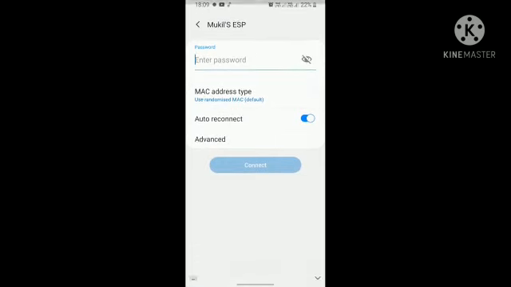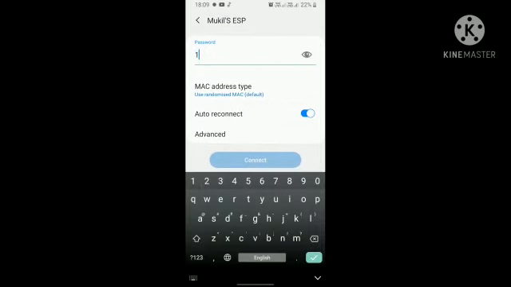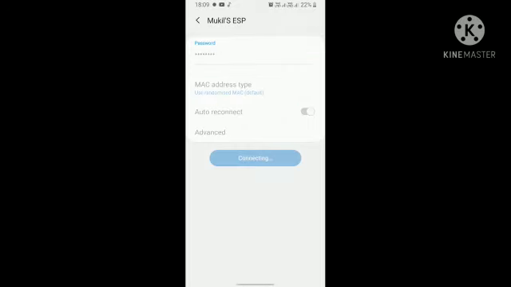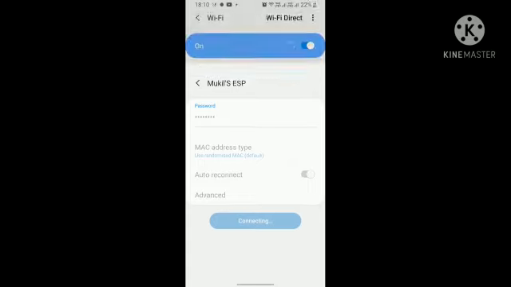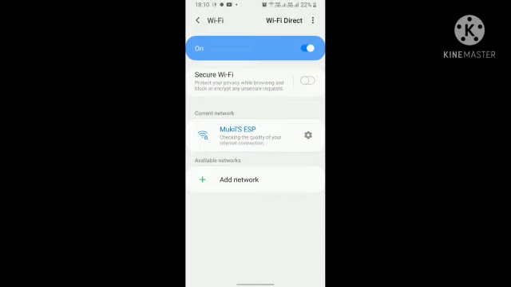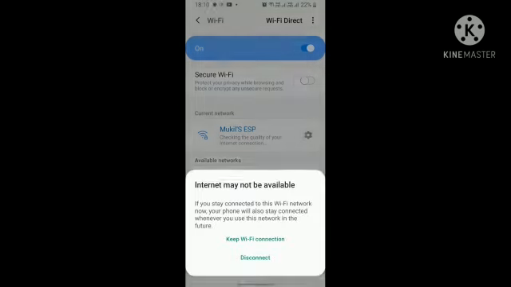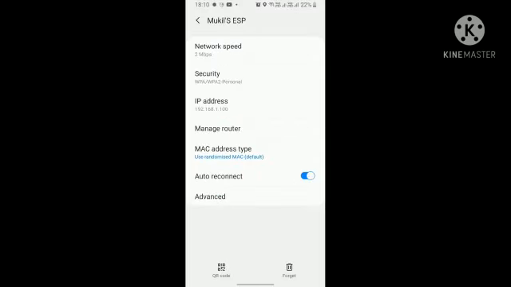Now after uploading the program to the NodeMCU, I'm going to connect my mobile phone to the NodeMCU through the ESP8266 Wi-Fi module. After the connection is over, I will go to the Wi-Fi settings, and here I will be able to open the web page with which I'm going to control the relay.